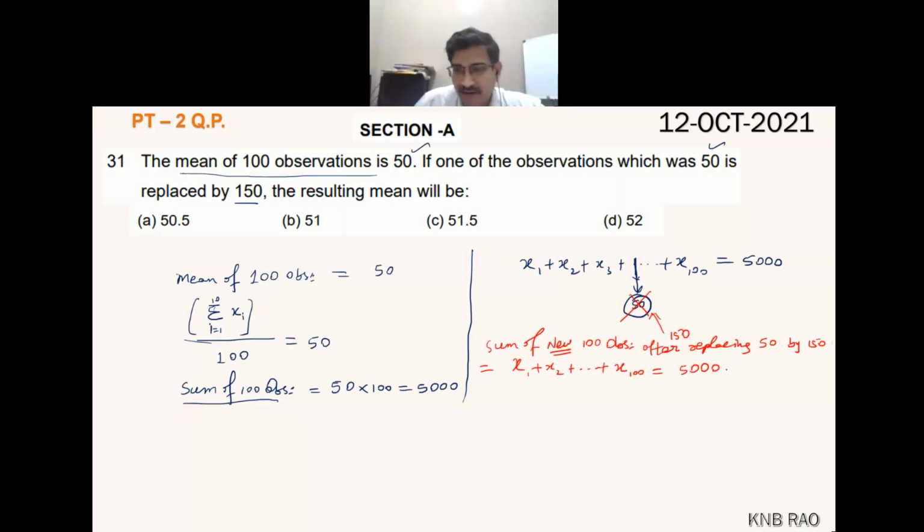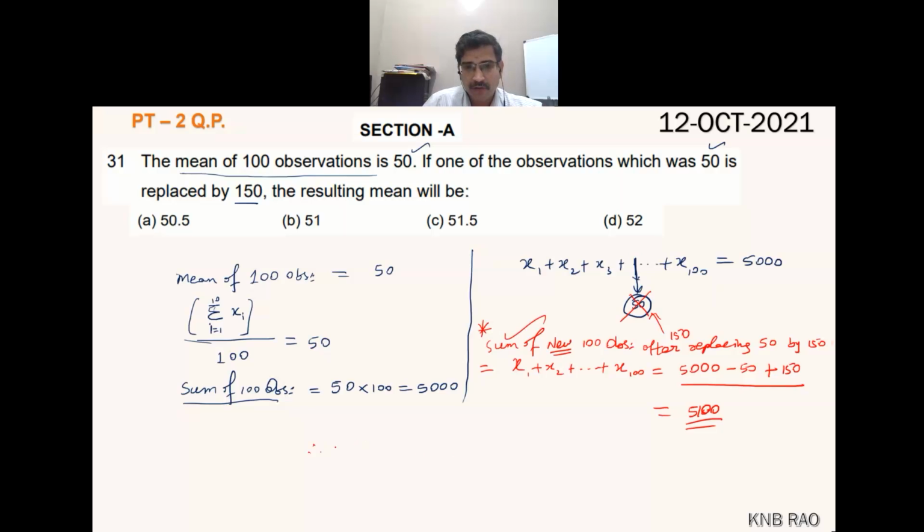From 5,000 I have to subtract 50 because it is taken away, and add 150 because it is replaced. This is the important logic which you have to get, and once you get it, that's enough. Now the answer is 5,100, because adding 150 and subtracting 50 is just adding 100. So 5,100 is the new sum of 100 observations.